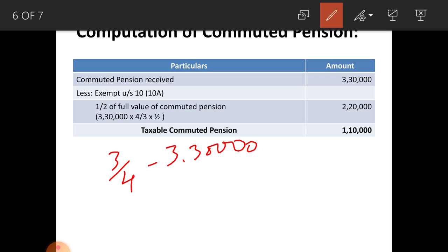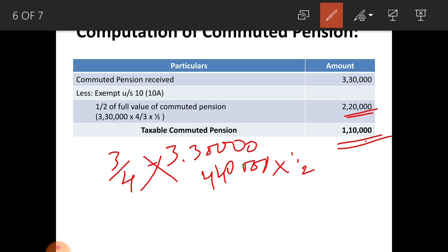Cross multiplication you have to do, that is 3,30,000 into 4 divided by 3. You get the full amount, 4,40,000, and half of that amounts to rupees 2,20,000. 2,20,000 is exempted commuted pension. When you deduct this from commuted pension received, you get taxable commuted pension as 1,10,000 rupees.